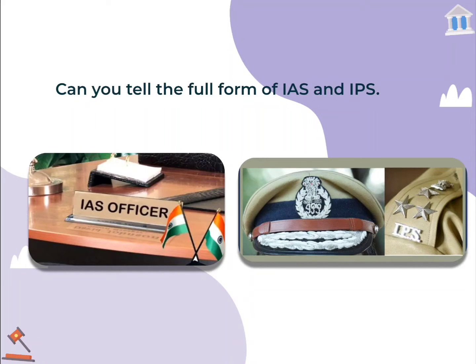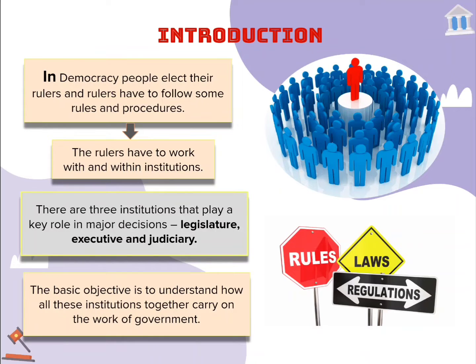So let's begin with the chapter. I hope you might have read in your previous classes that in a democracy, people elect their rulers. But that does not mean that a person who has been elected as a ruler can do whatever he wants to do. What do we mean by that?